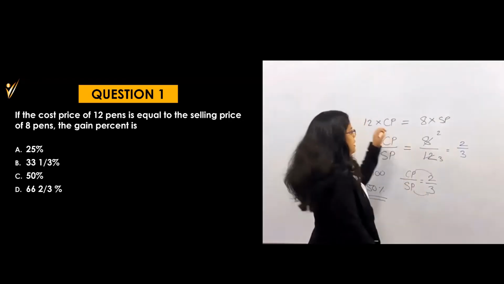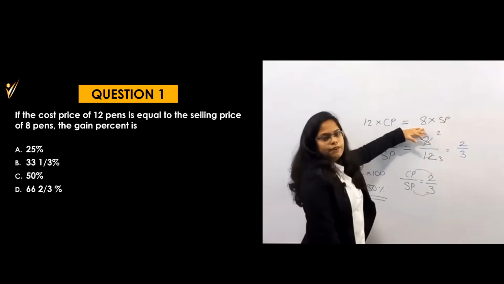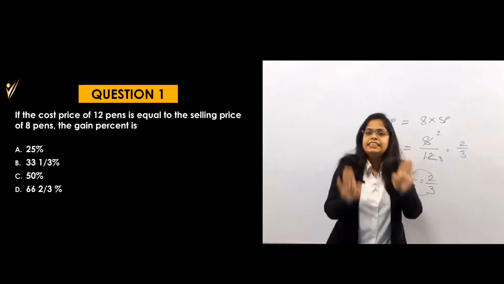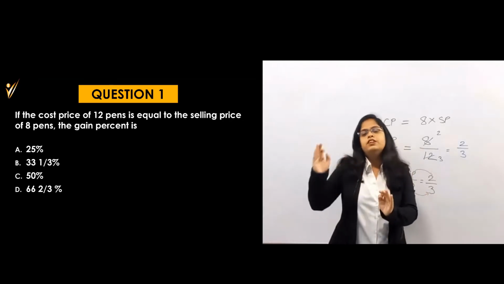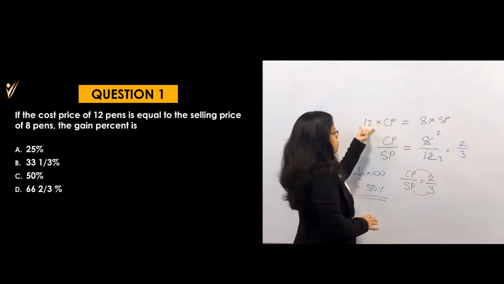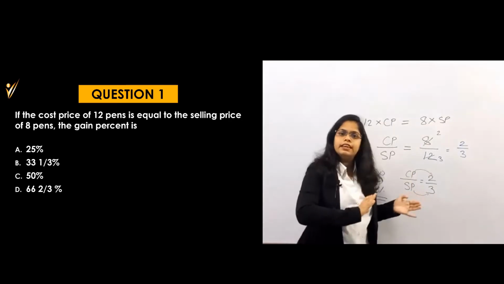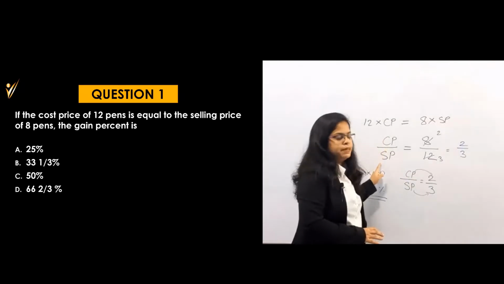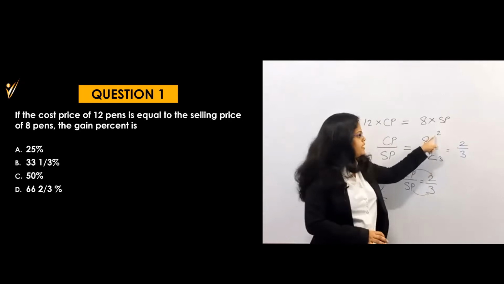Okay, what were they saying? 12 CP is equal to 8 SP. In the question, this is whatever I have written. This is exactly whatever they have given in the question. I am not writing anything from my mind. They said that cost price of 12 pens is equal to selling price of 8 pens. That's why I have written it here. Up to this is okay. Then what did I do? CP by SP is equal to this 8, and this 12 goes to the divide. That means 8 by 12.